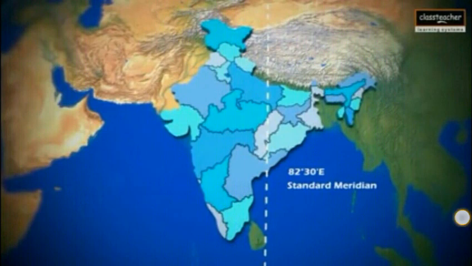India has selected the 82 degree 30 minute east meridian as the standard meridian of India, and its local time is Indian Standard Time for the whole country. It is followed all over the country and is 5.5 hours ahead of Greenwich Mean Time. India experiences a variety of climate conditions, natural vegetation and soil as we move from Kanyakumari in the south towards Jammu and Kashmir in the north.